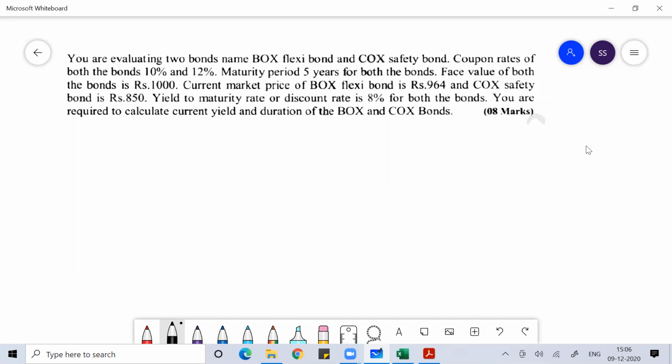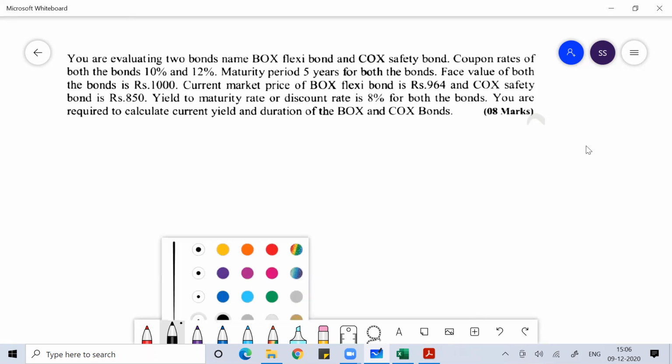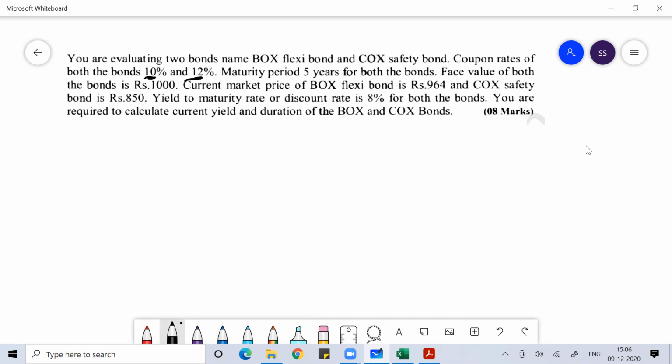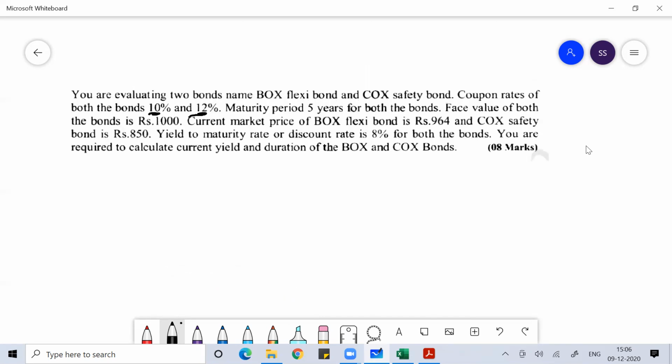In this question it is given that you are evaluating two bonds. The names are given: BOX flexi bond and COX safety bond. There are two bonds. The coupon rates of both the bonds are given to you, that is 10% and 12%. So two debt instruments are given, and their coupon rates are given.